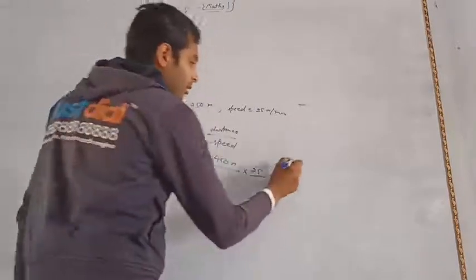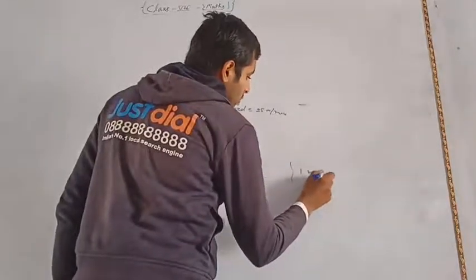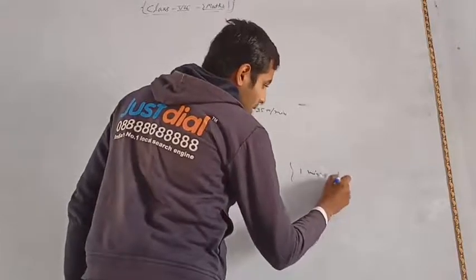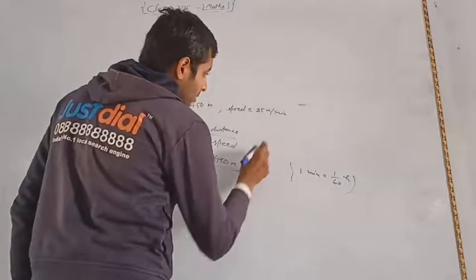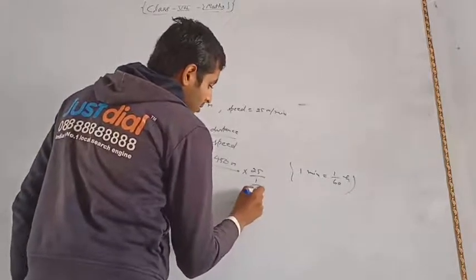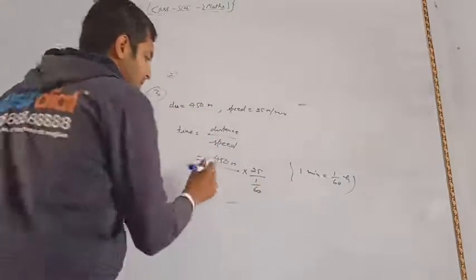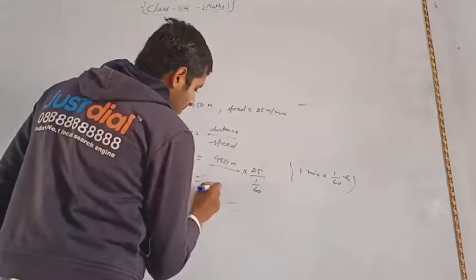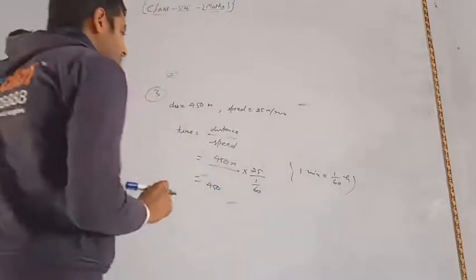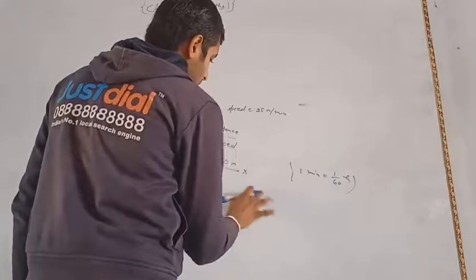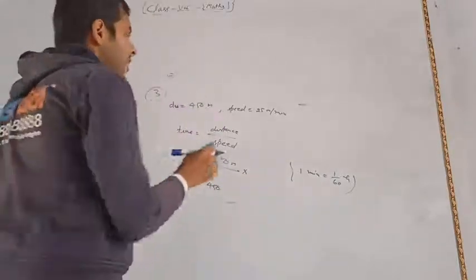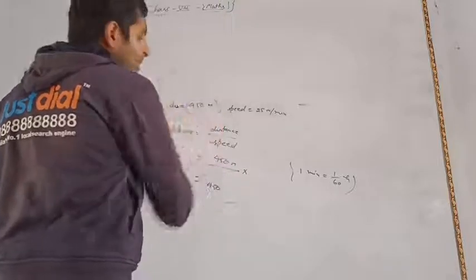We know that 1 minute is equal to 1 upon 60 hour. First of all, you have to change your meter into kilometer.